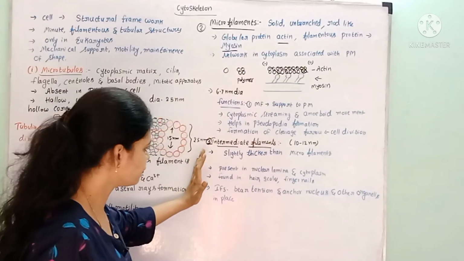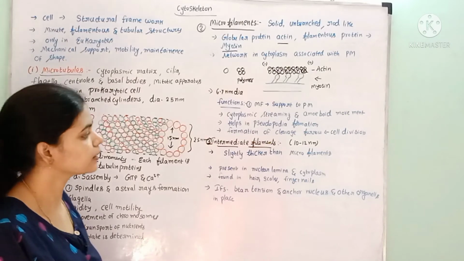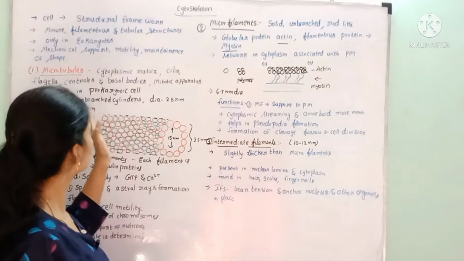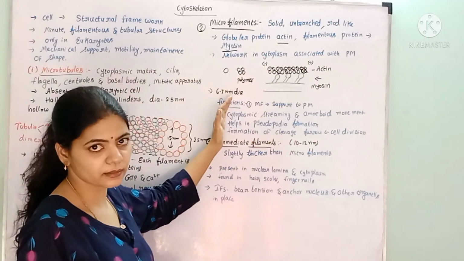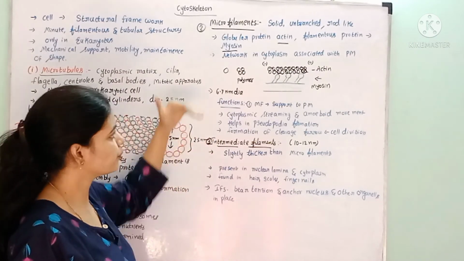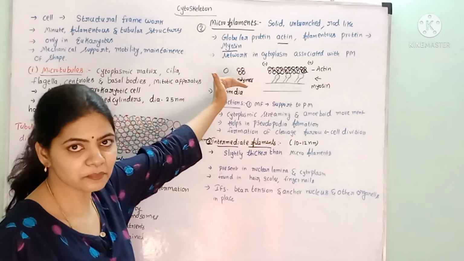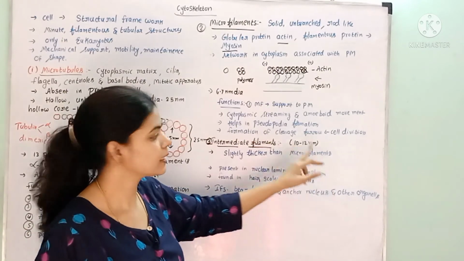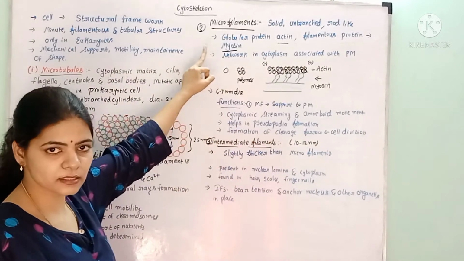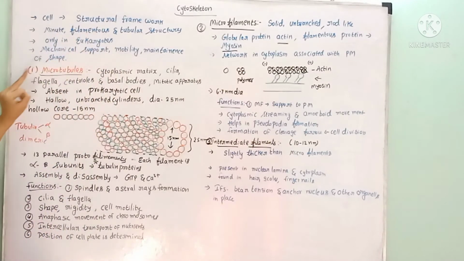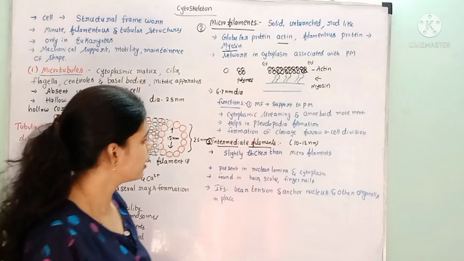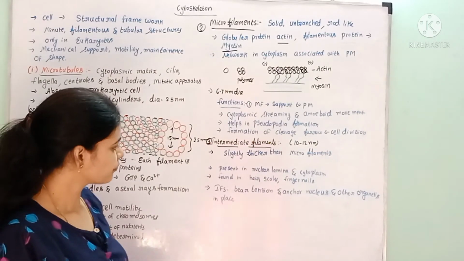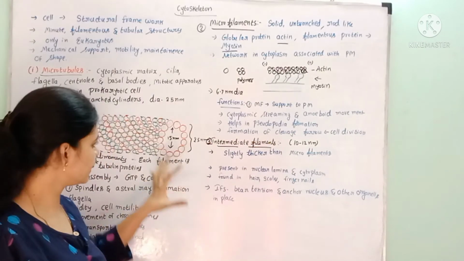And the last one is the intermediate filament. The name itself indicates intermediate. It is in between the microtubules and microfilaments. The diameter of the intermediate filaments is in between the microtubules and microfilaments. If you see the diameter, it is 10 to 12 nanometers, and it is slightly thicker than the microfilaments but smaller than the microtubules. And these intermediate filaments consist of keratin proteins.